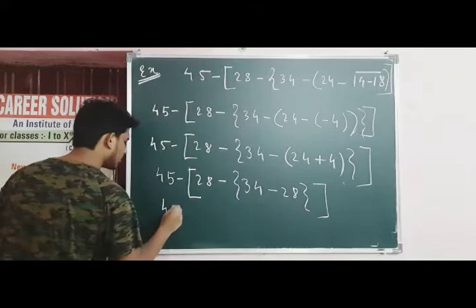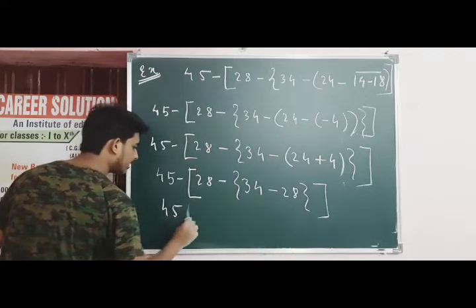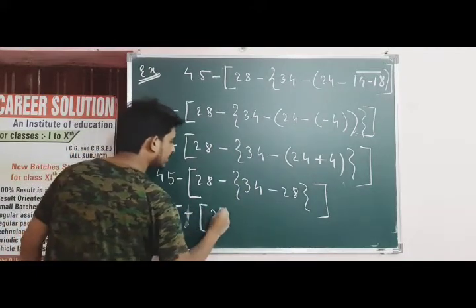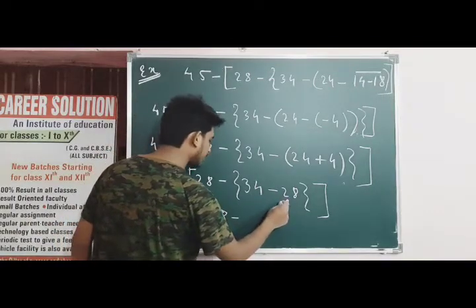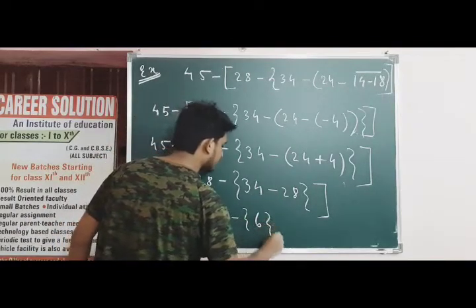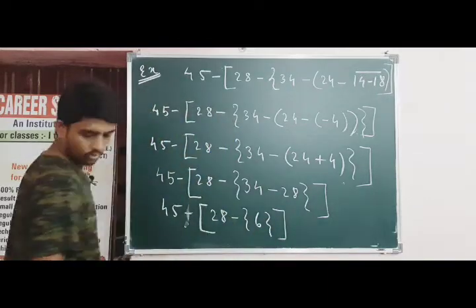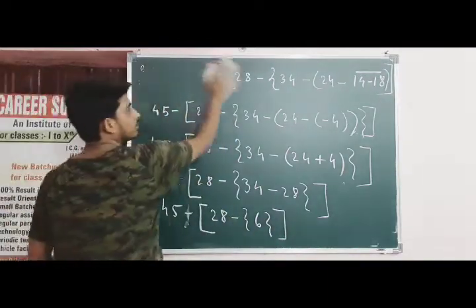Now we'll go through the curly bracket. So 45 minus 28 minus 34 minus 28 becomes 6, curly bracket of 6, and then this.